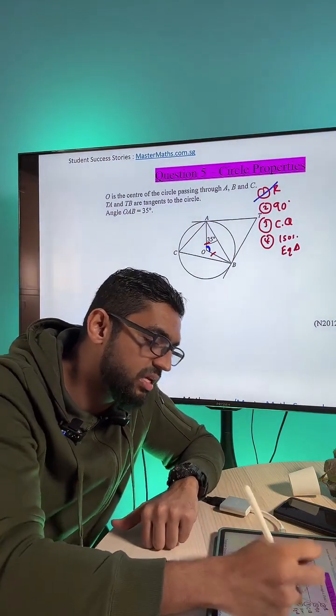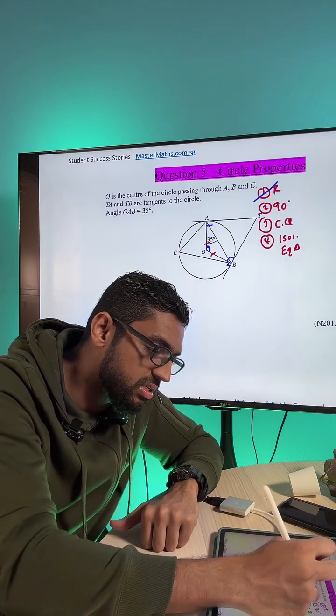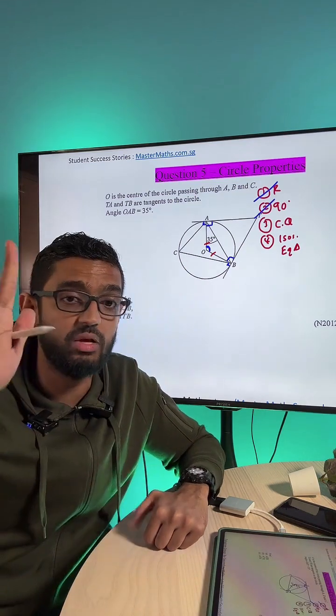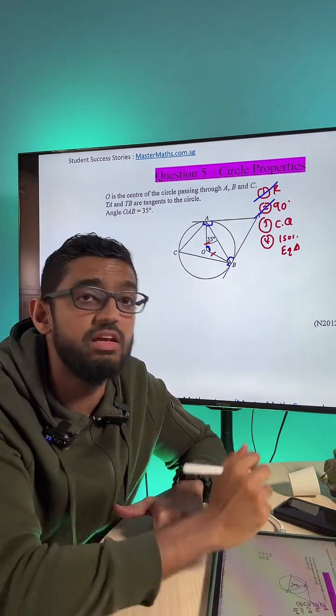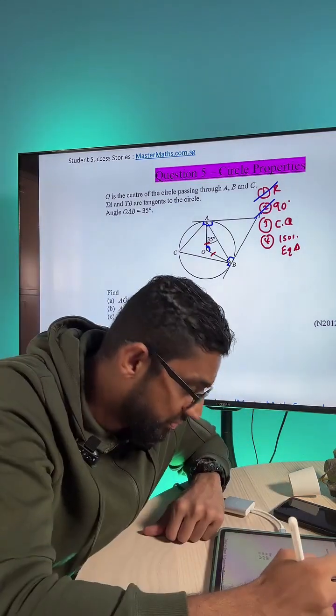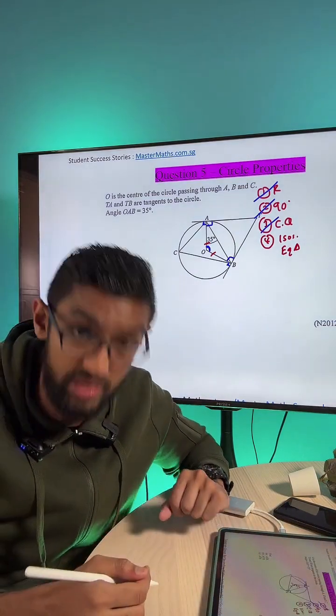Again, I have not done. Okay, radius is done. 90 degrees. Go and mark it out here, and here as well. 90 degrees here, 90 degrees here. Okay, 90 degrees settled already. There is no cyclic quadrilateral. There is no four-sided figure that touches the circumference. You don't have that, so don't worry about that. But you have an isosceles triangle that has been marked out for you already.